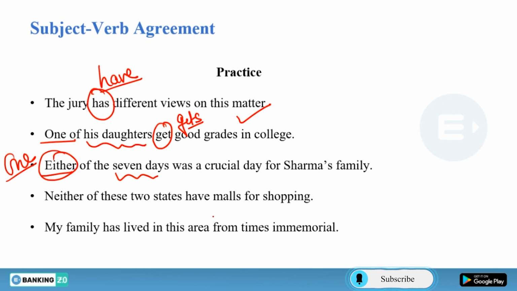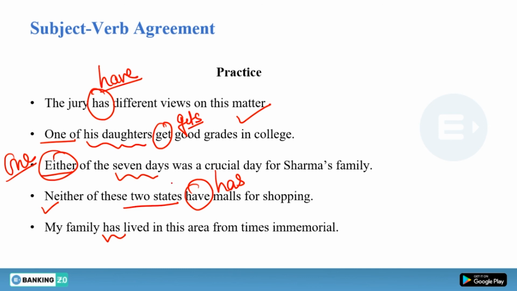Now, neither of these two states have malls for shopping. So it is talking about 2 states and neither of is fine, but you cannot use have. So change it into has malls for shopping. My family has lived in this area from times immemorial. My family will take has, which is perfectly fine. My family is followed by a singular verb.